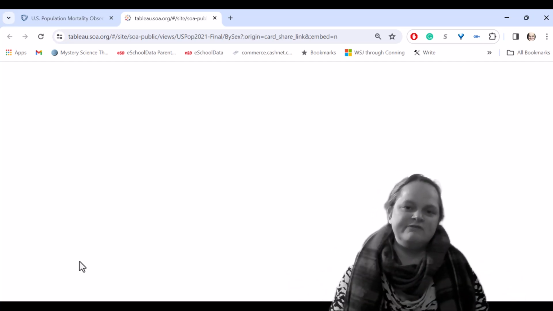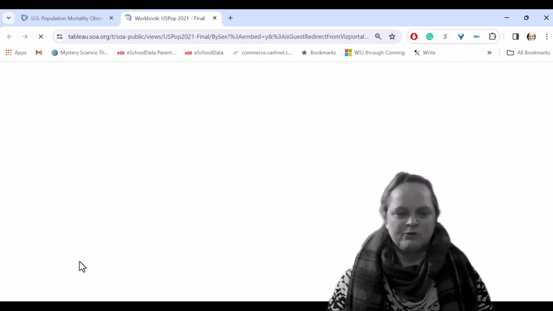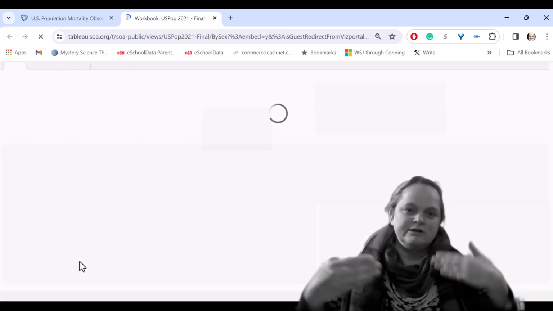tableau.soa.org, it's one of their Tableau dashboards. And so this will open up. We'll wait for it to load.